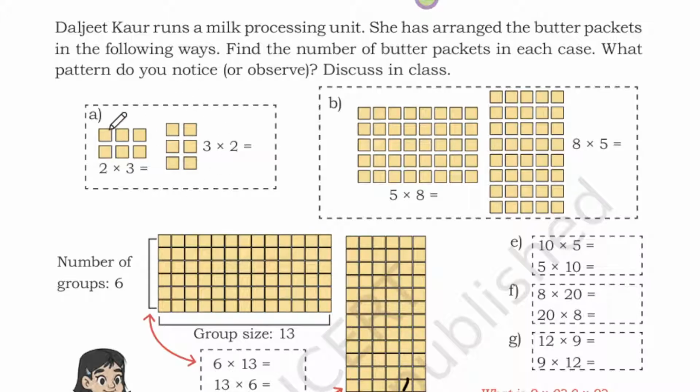In the first row we have 3 packets, and in the second row again we have 3 packets. So 2 into 3, which is 6, and here they have arranged in columns. In the first column we have 1 2 3, 3 packets. Again in the second column we have 1 2 3, 3 twos are 6. If you notice, the butter packets are the same, but the way of arranging is different. So we will see in detail.